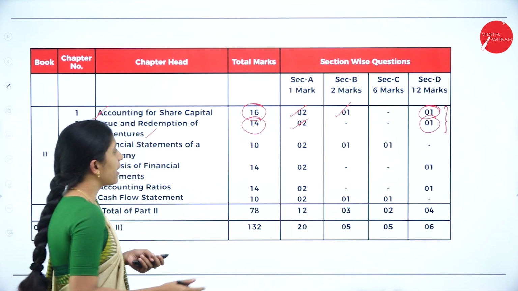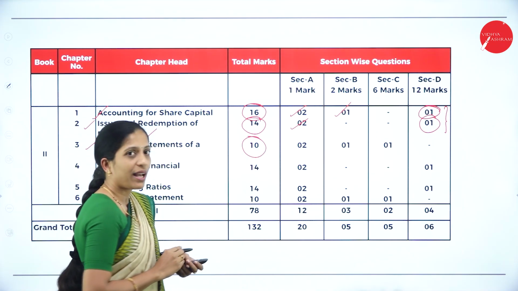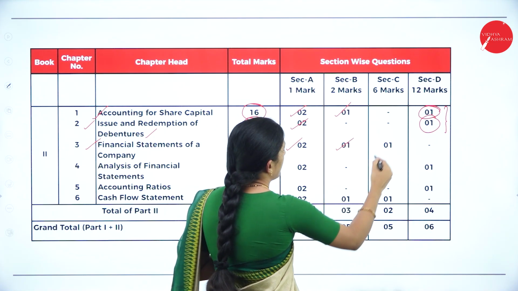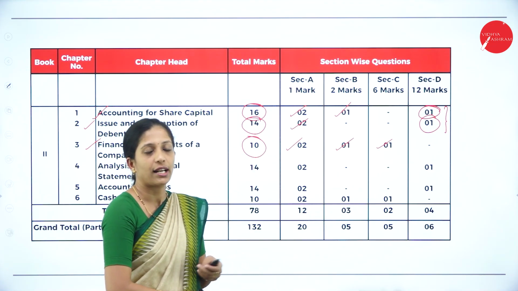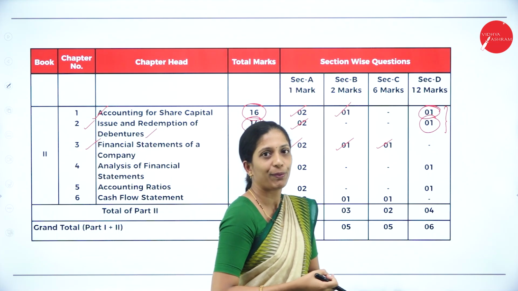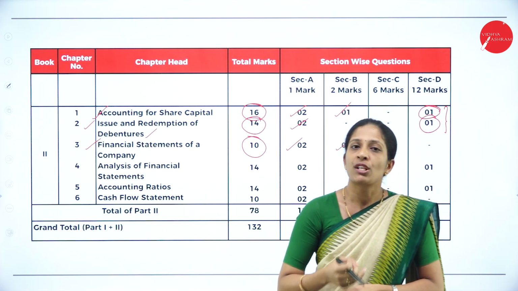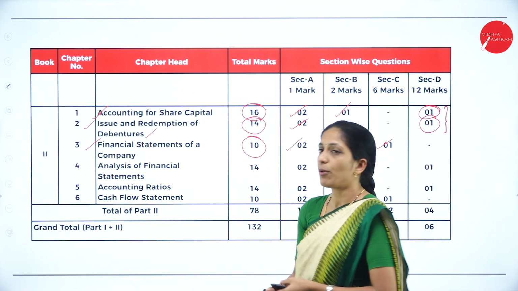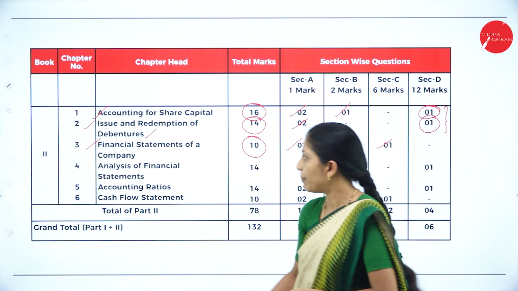So the total weightage of this chapter is 10 marks, where they'll ask you 2 questions of 1 mark, 1 question of 2 marks, and 1 question of 6 marks. So you can go through the previous year question paper as well as the model question paper we are discussing today, so that you come to know what type of questions they will ask.